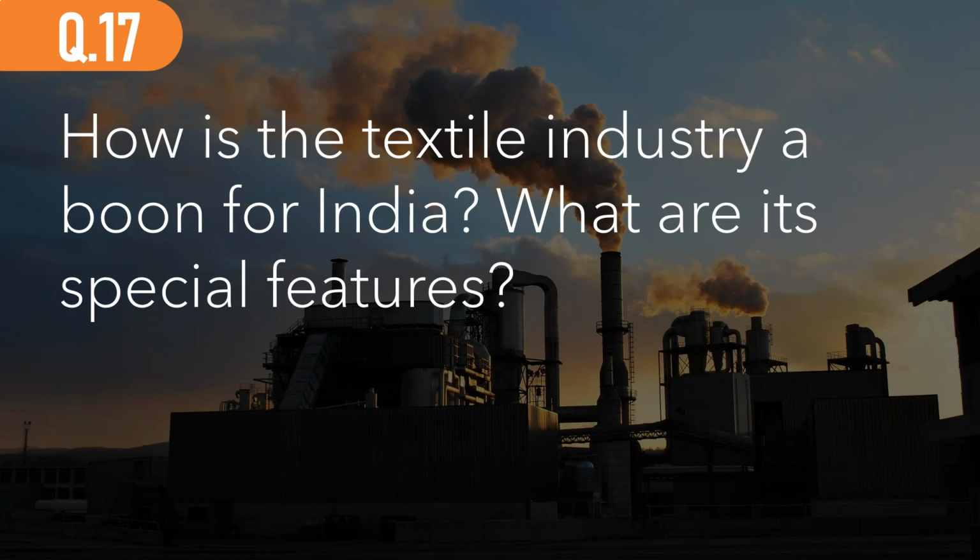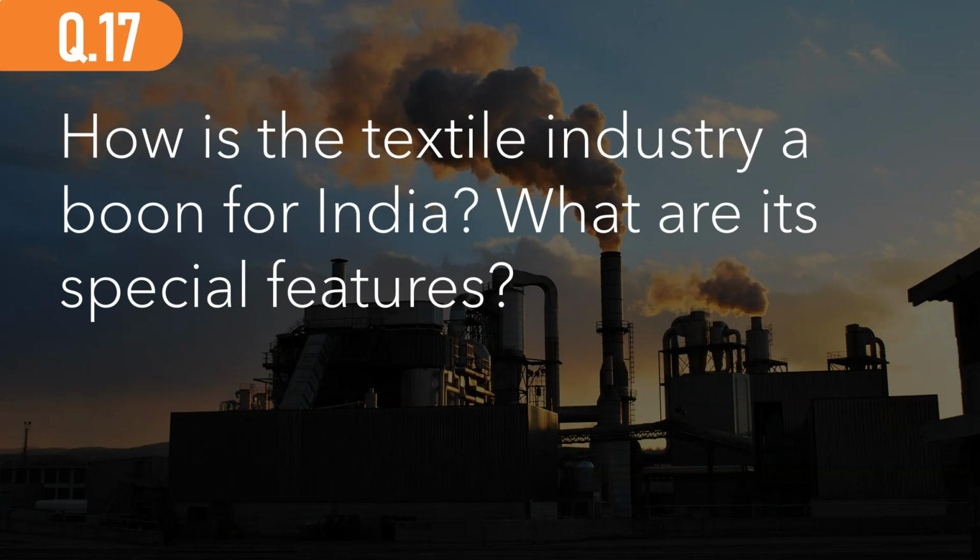So next, question number 17. How is the textile industry a boon for India? What are its special features? So now we're moving from the topic classification of industries to agro-based industries. So directly from the textbook, the answer is the textile industry provides manufacturing output, increases employment, and also diversifies India's manufacturing products.